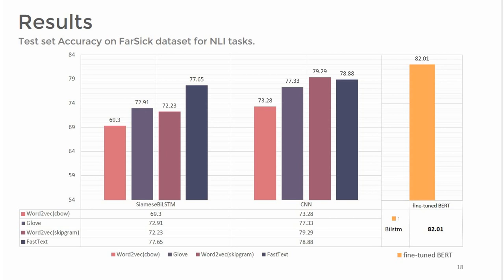Bidirectional LSTM is trained both from right to left to predict the next word and from left to right to predict the previous word. But in BERT, the model is made to learn from words in all positions, meaning the entire sentence. We fine-tuned the pre-trained model with just 2 epochs.